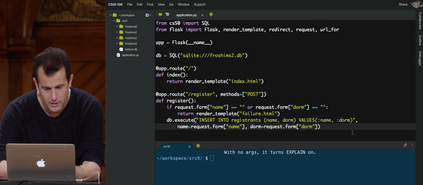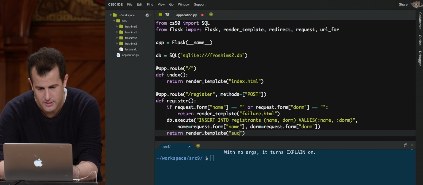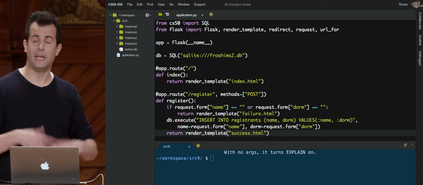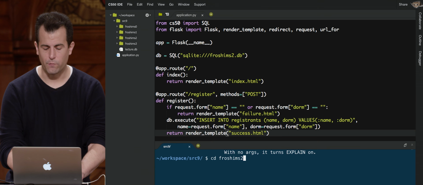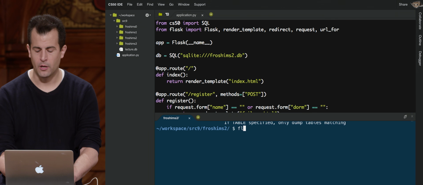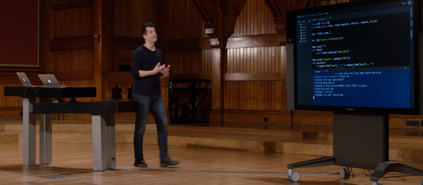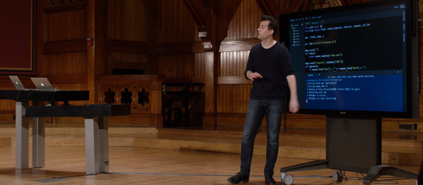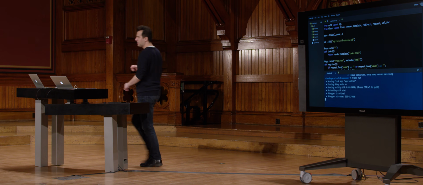After they've done that, let's go ahead and return render_template success. And this time, I'm going to change the success message to actually be, yes, you really did indeed register, or the spirit thereof. So let me go into this froshims2 directory. And as you might have done for recent problems, let me go ahead and run flask run. We have since tweaked the configuration of the IDE so that you no longer have to specify a host of 0.0.0.0 or a port of 8080. Those will just be assumed by default. You can override them if need be. Now I believe my application is running.